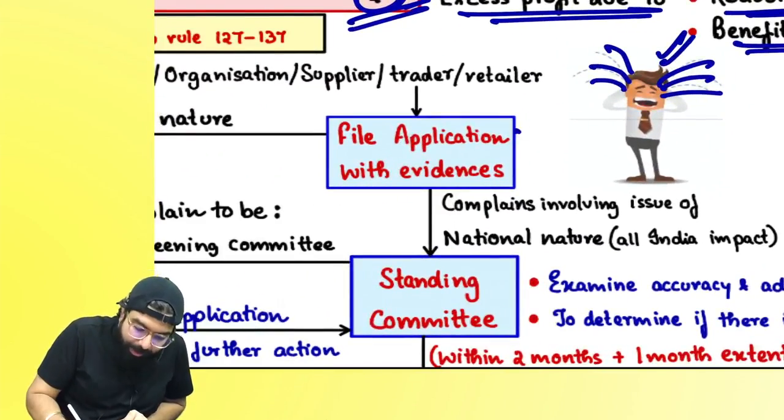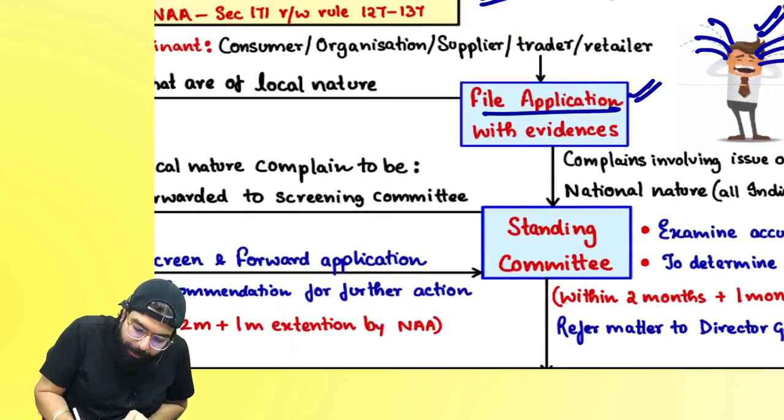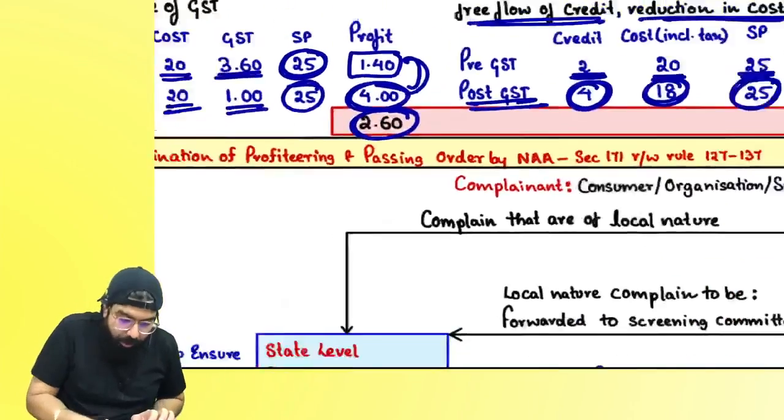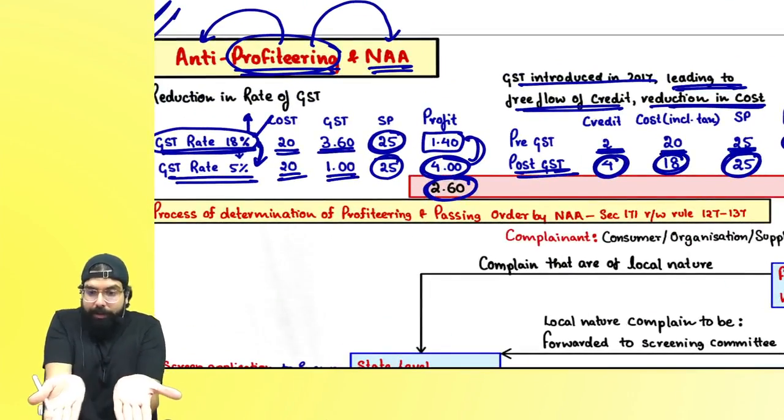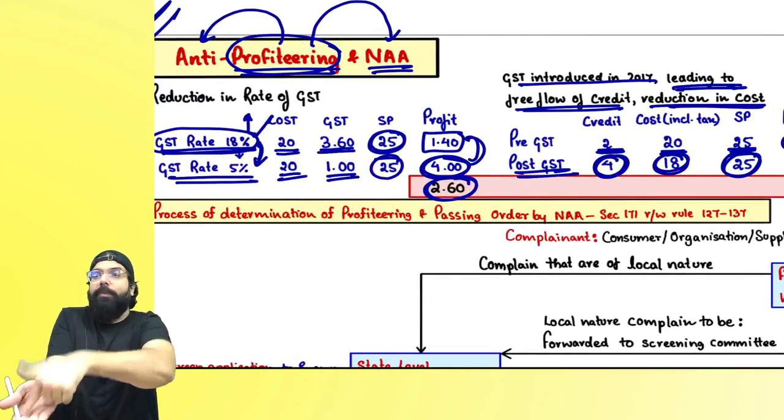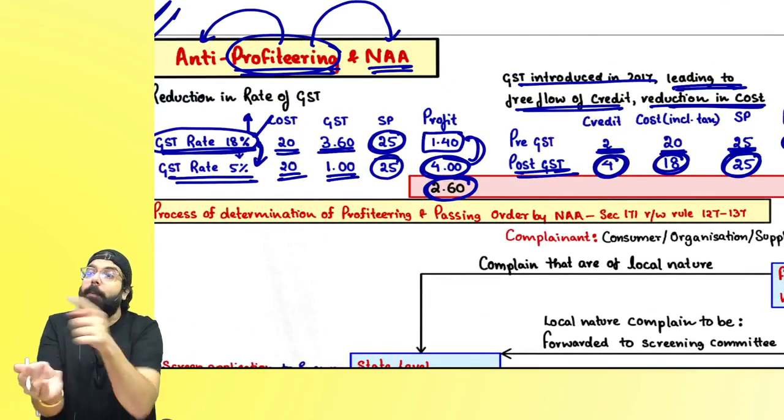What will Rakesh do, everyone? Rakesh will go ahead and file an application with evidence. Sir, you see, earlier when the GST rate was 18%, masala dosa was 25. Now the GST rate is 5%, masala dosa is still 25. It means this shopkeeper is doing profiteering.